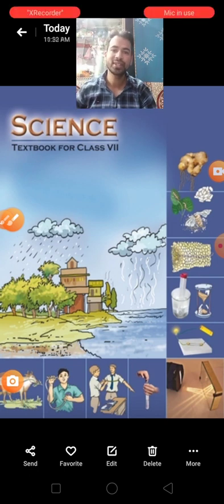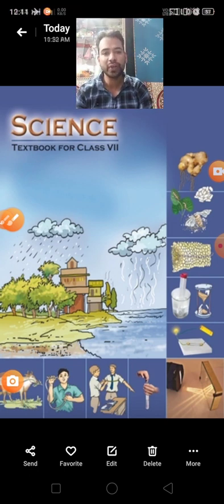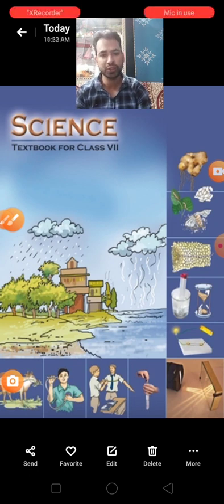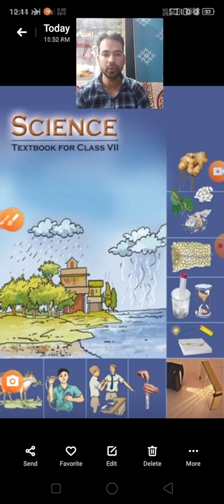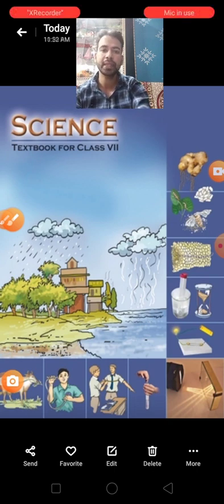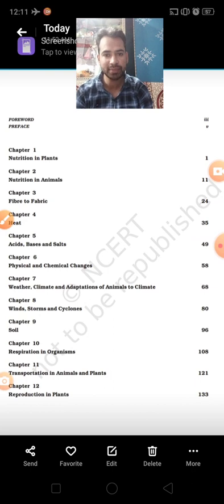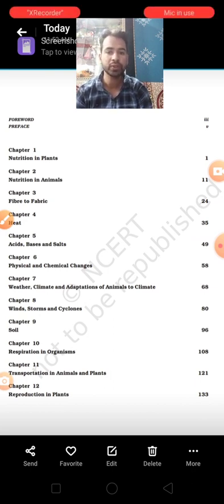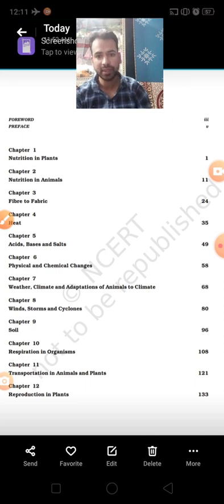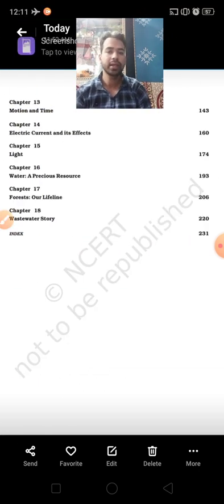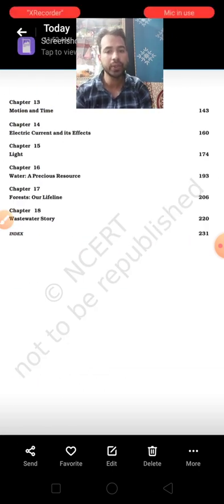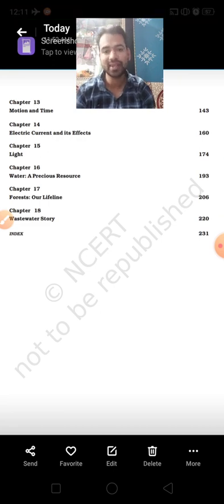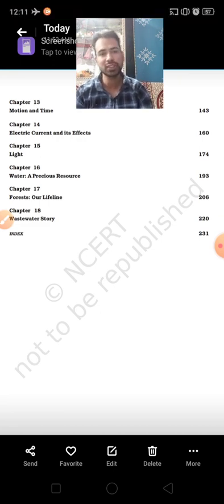Okay, children, now we are going to start our lesson. First of all, I want to show you the syllabus of 7th standard. We have 18 chapters in our science syllabus. You can see in this slide chapter number 1 to chapter number 12 here, and chapter number 13 to chapter number 18 here. Okay, so we'll discuss one by one.